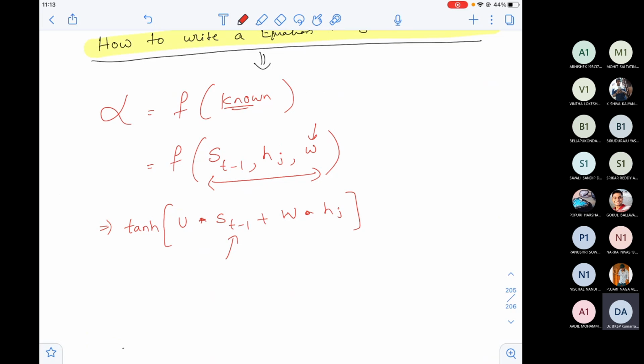s_{t-1} is known to me. h_j is known to me. I'm not aware of the W weights and I'm not aware of the U weights. That's fine, they will be trained. Initially I'll initialize them randomly, and later they'll be trained such that the loss is minimum. Till the loss is very minimal, these U and W will be updated during backpropagation, as in the regular training process.